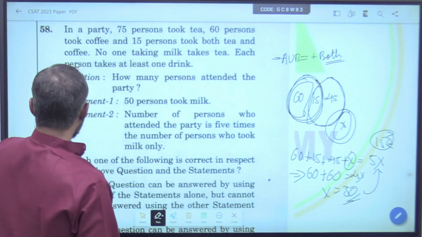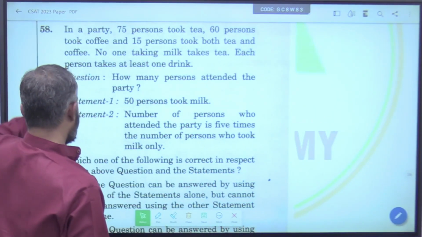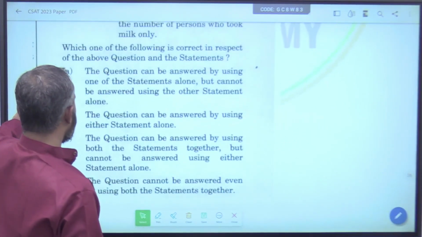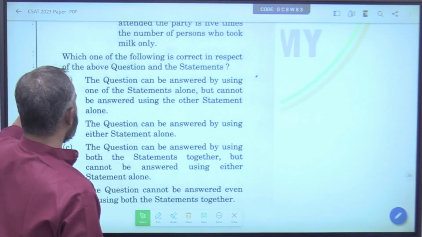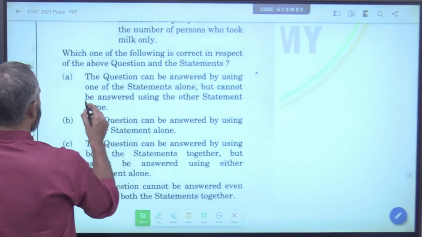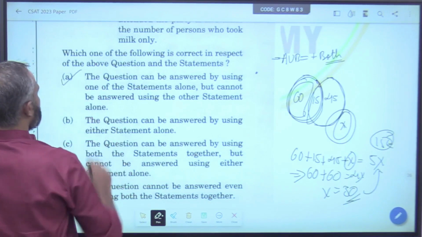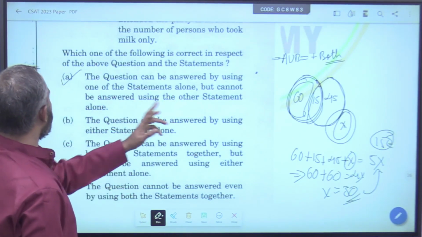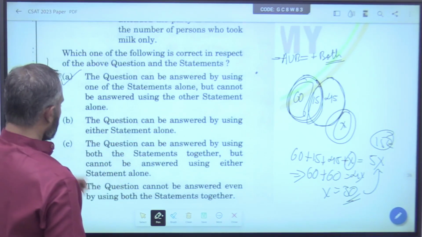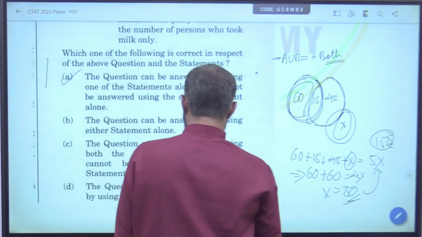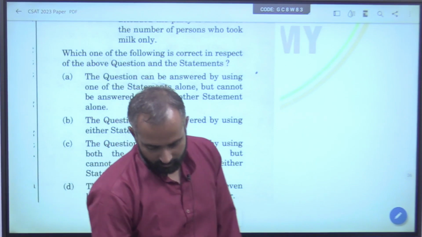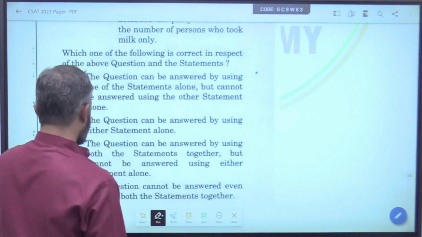Now, the answer for this is: the question can be answered by using one of the statements alone, but cannot be answered using the other statement alone. So, answer A. Now, next in the statements type, 58.